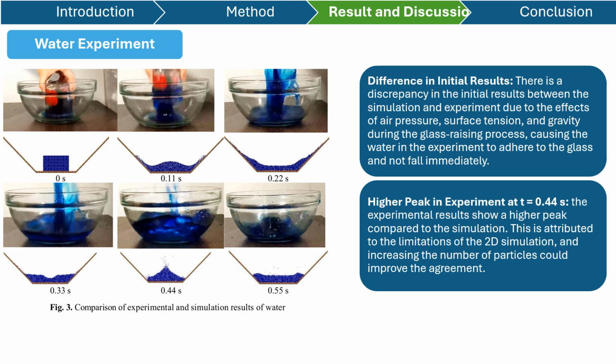As you can see from 0.2 seconds to 0.11 seconds, there is a discrepancy in the initial result between the simulation and experiment due to the effect of air pressure, surface tension, and gravity during the glass raising process, causing the water in the experiment to adhere to the glass and not fall immediately. Meanwhile, at the higher peak at t equals 0.44 seconds, the experimental results show a higher peak compared to the simulation. This is attributed to the limitation of the two-dimensional simulation. For a solution, maybe increasing the number of particles could improve the agreement.